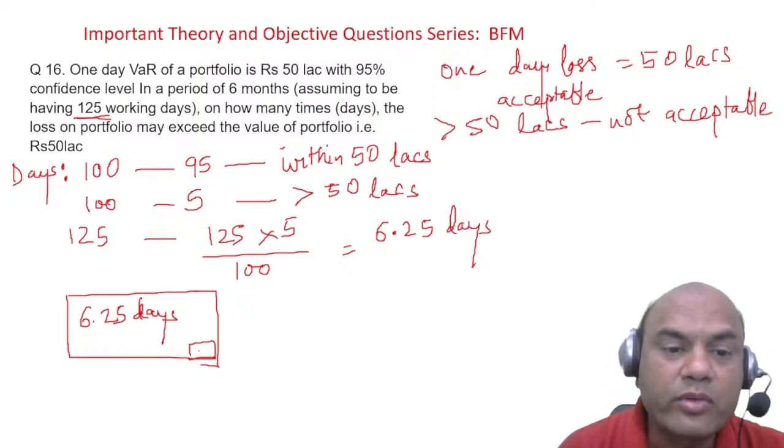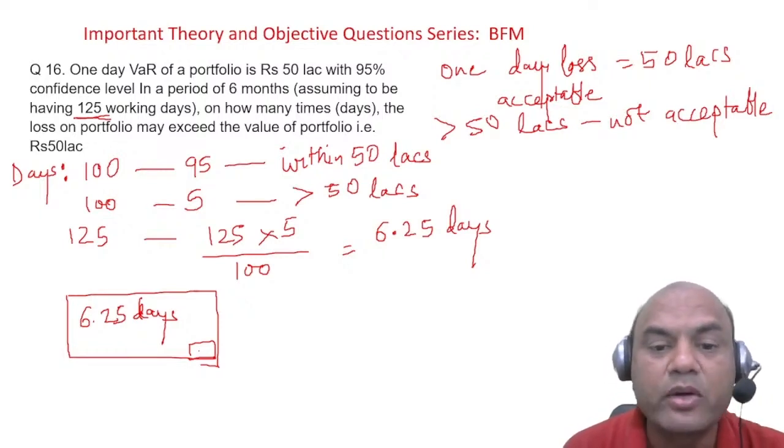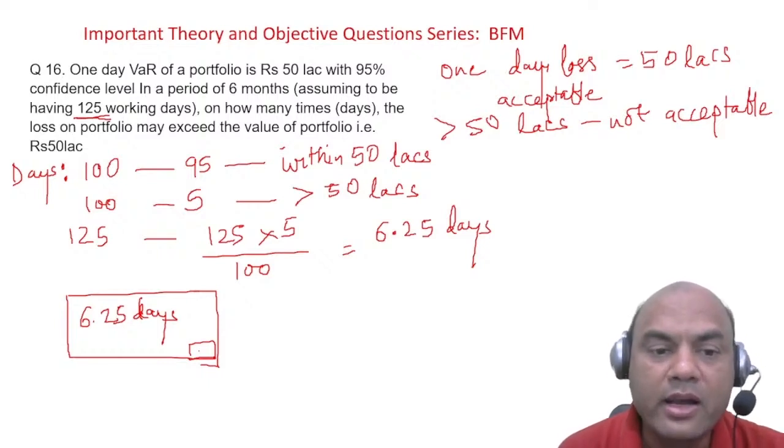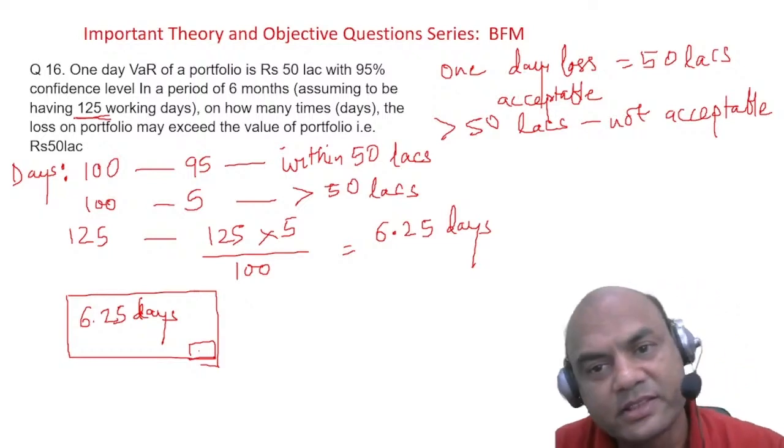Here, out of 100, 95 days it is within 50 lakhs. So for 5 days it is beyond 50 lakhs. So in 100 it is 5. So in 125 how much will it be? 6.25. That's it. Okay.